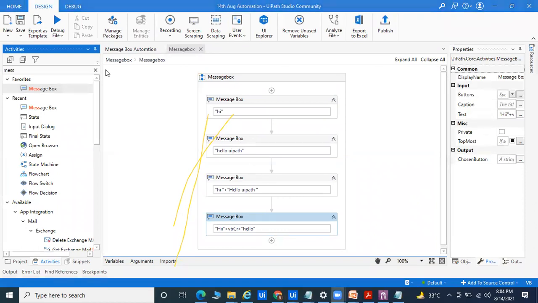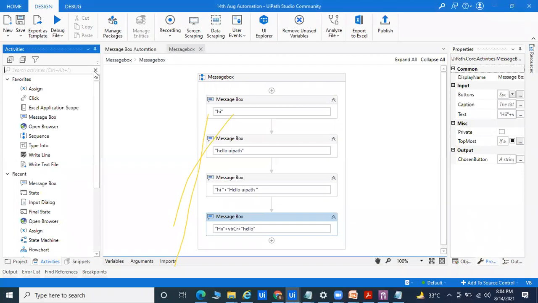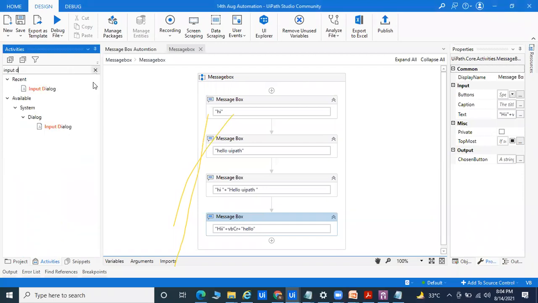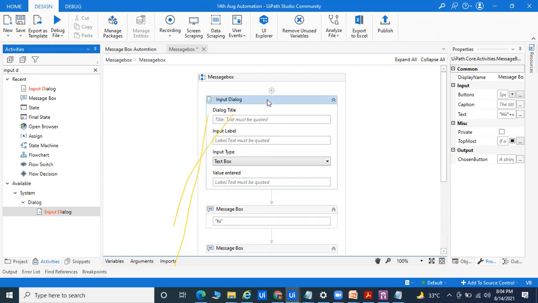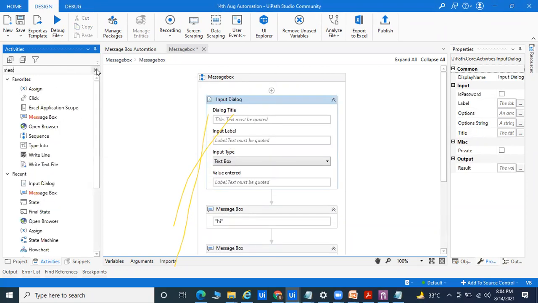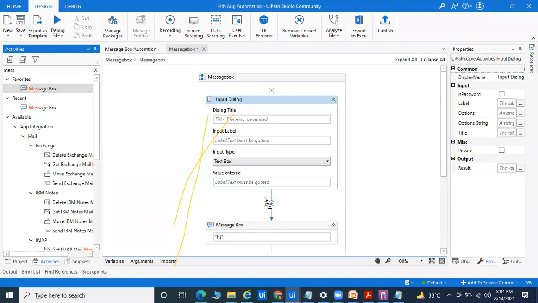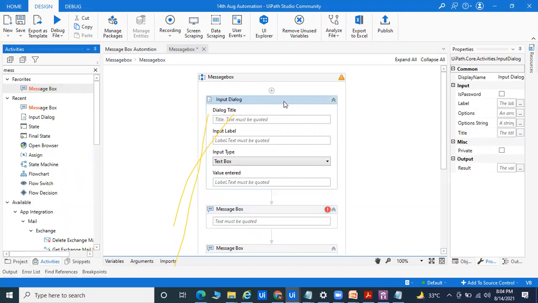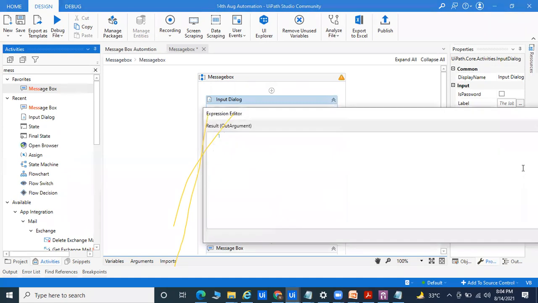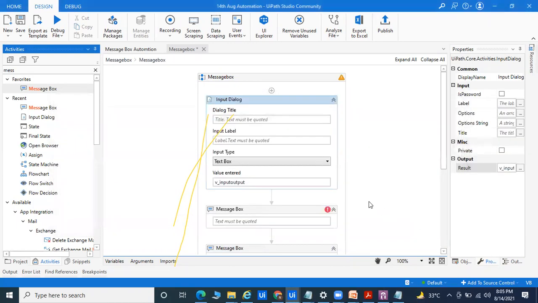If you want to do it dynamically, meaning I want to take the data from the user, I can use the input dialog box. Simply drag and drop this input dialog box, and after that we'll go for the message box and display the data. In the input dialog box, here we can create the value. So Control K, and here we pass v underscore input output. This is the variable.